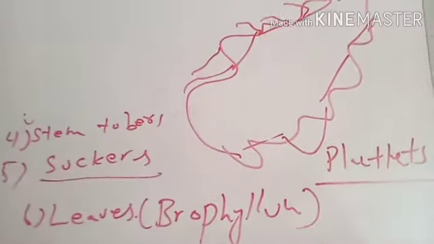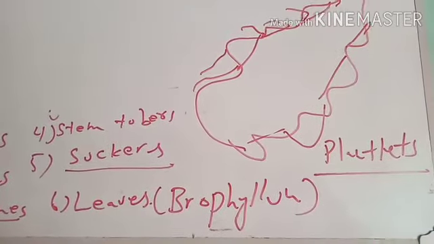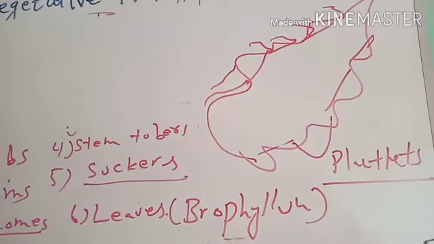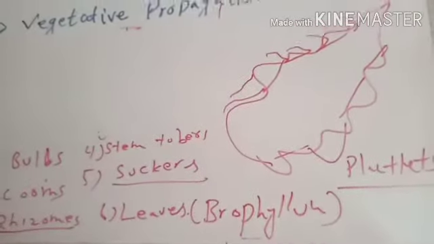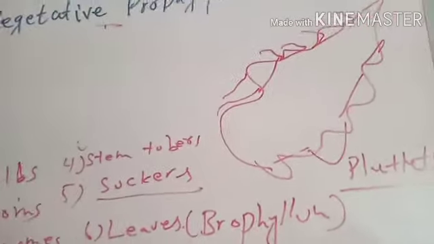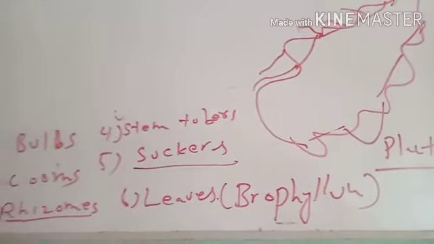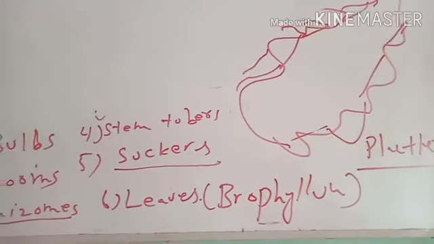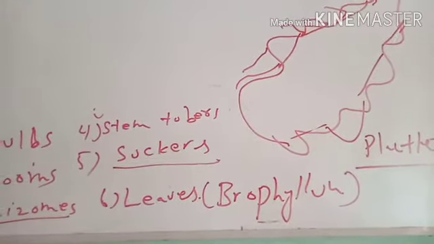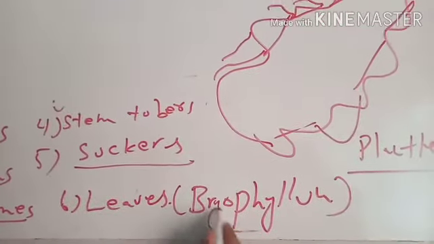Because of their weight these plantlets may fall down on the ground, or they may remain attached to the plant, and the whole leaf may fall down on the ground with all the favorable conditions provided. All these plantlets develop into new plants. It is a very special form of vegetative propagation, which is done in the Bryophyllum, which is also called Patthar Chhoot.